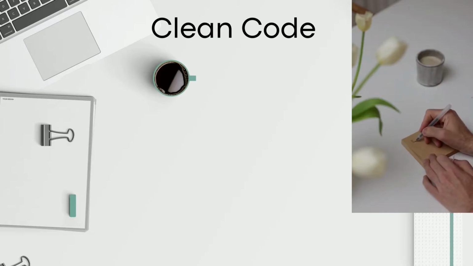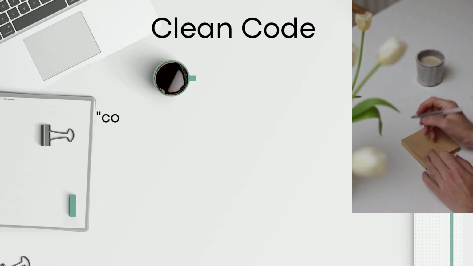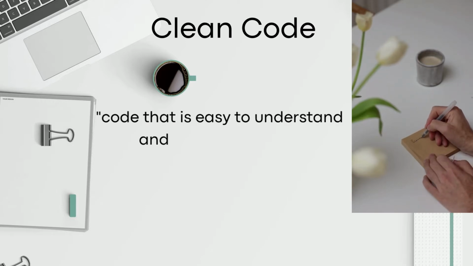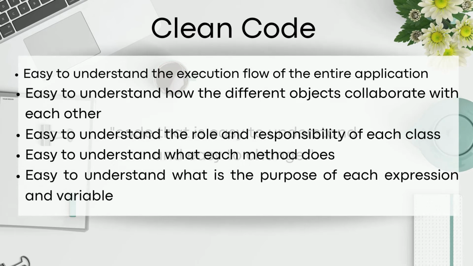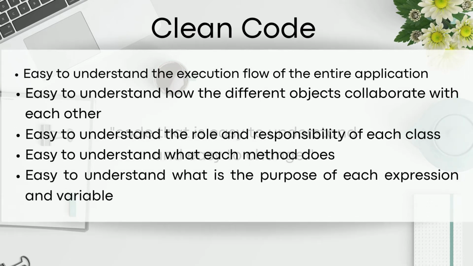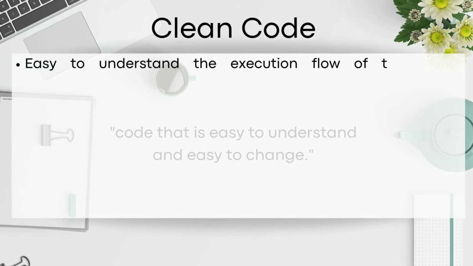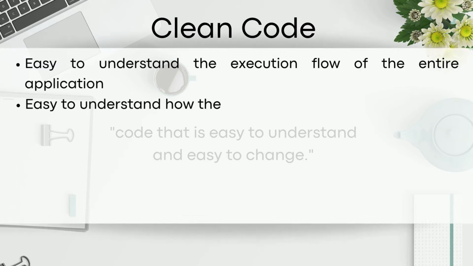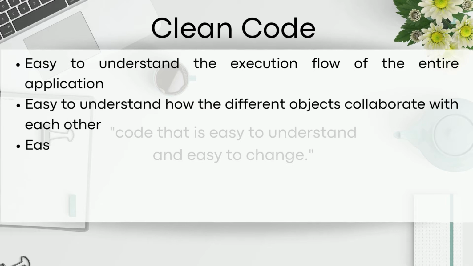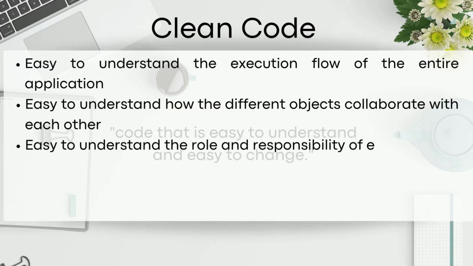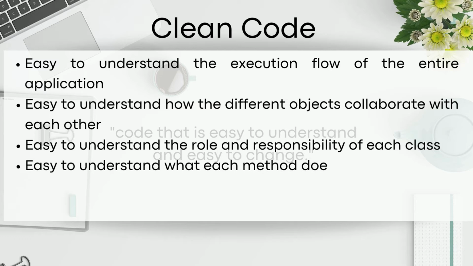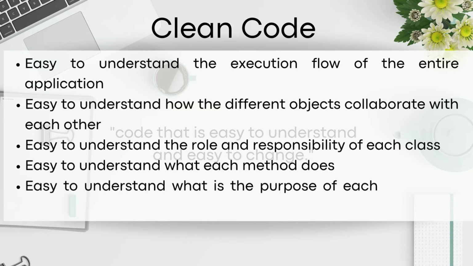So what if we can apply this concept to our code and get it cleaner? The most popular definition of clean code is code that is easy to understand and easy to change. Some of these criteria could make code easy to understand. Easy to understand the execution flow of an entire application. Easy to understand how the objects collaborate with each other. Easy to understand the role and responsibility of each class. Easy to understand what each method does. And finally, easy to understand what is the purpose of each expression and variable.